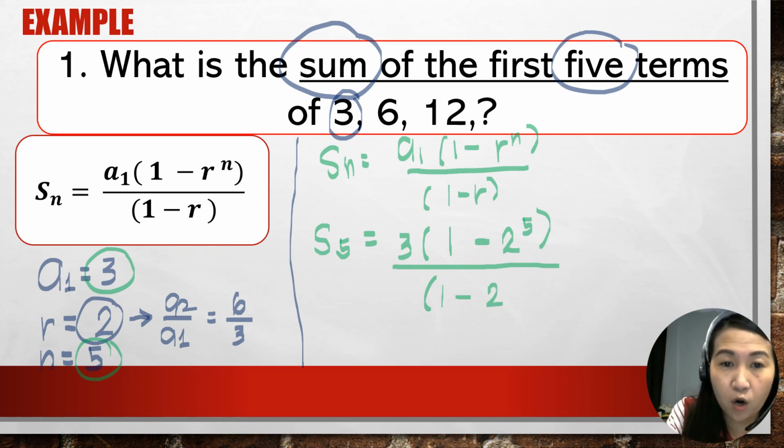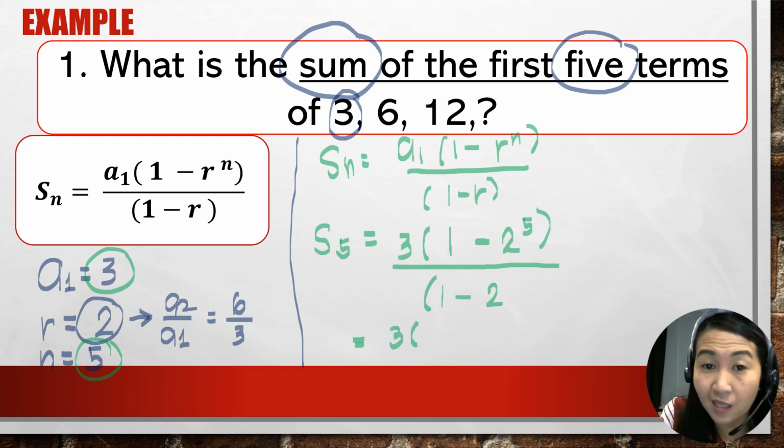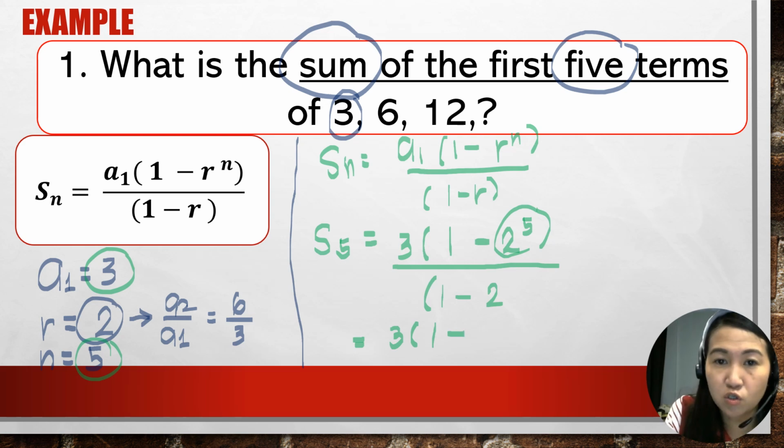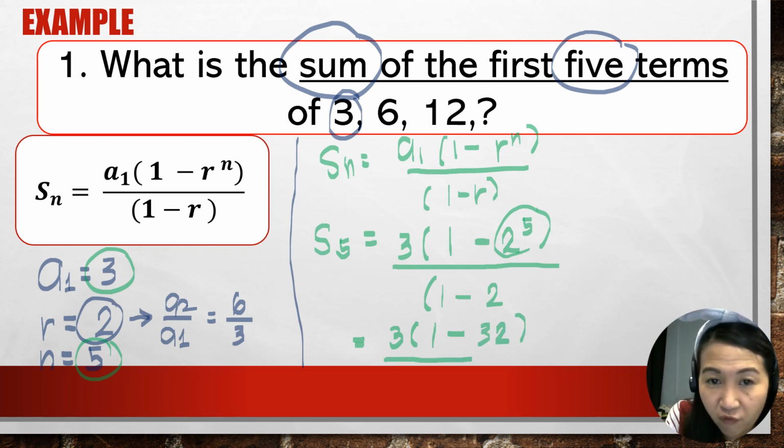Okay, so let us perform the indicated operation. So ano ang dapat nating unahin dito? Dapat nating unahin ang operation inside the groupings or the parentheses. So copy lang natin si 3. So, doon naman sa loob ng parentheses, meron pa tayong nakikitang exponent. So, ito muna yung unahin nating i-simplify. So, that would be 1 minus 2 raised to 5. That is 2 times 2 times 2 times 2 times 2. That is 32. Then, over 1 minus 2.